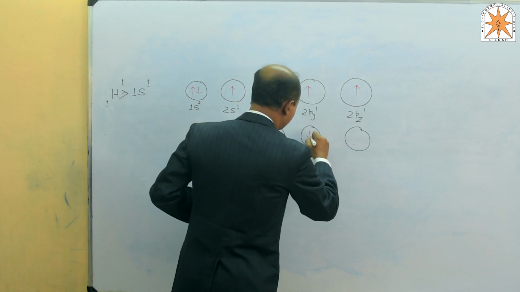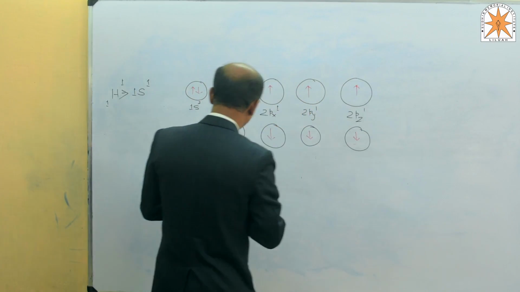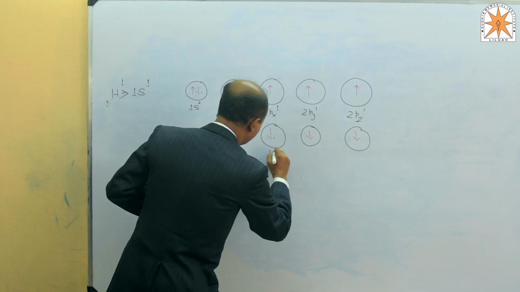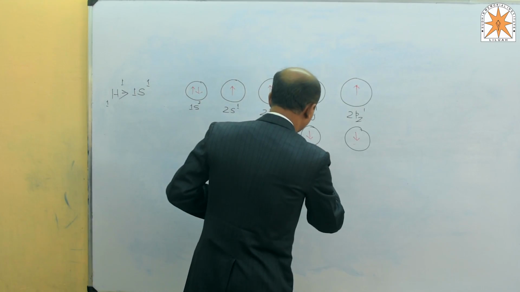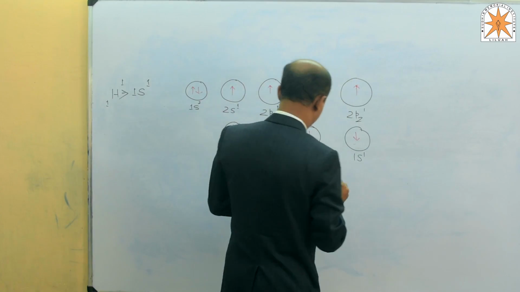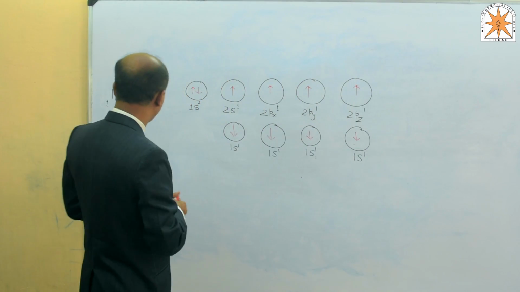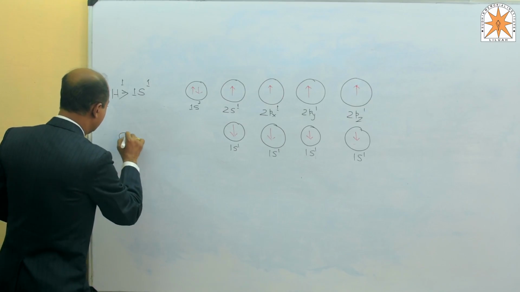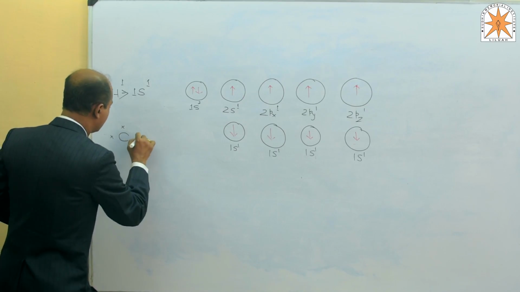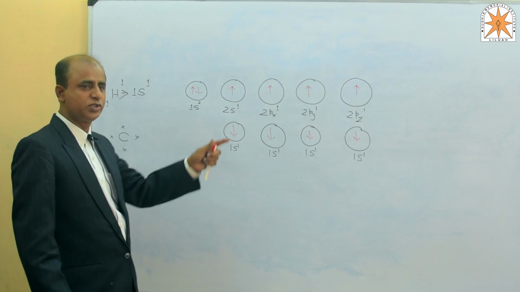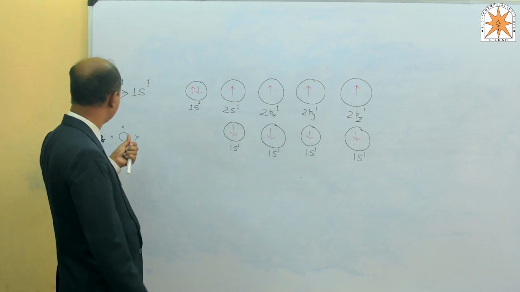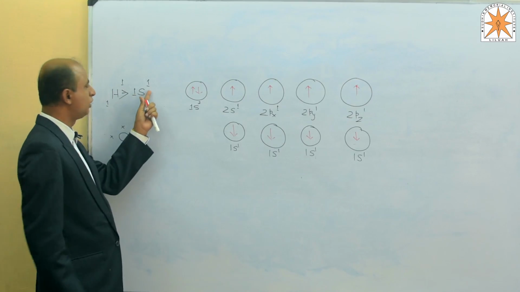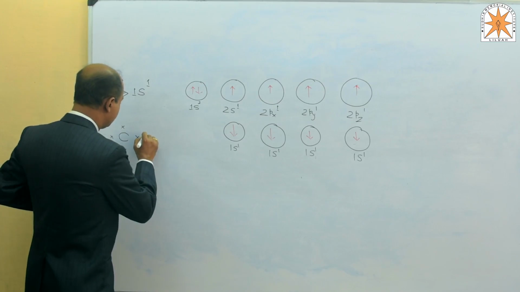This is 1s1, 1s1, 1s1, and this is 1s1. Now sharing takes place. First we have to draw the electronic configuration of carbon here. Carbon has 4 valence electrons, 1s2, 2s2, 2p2. The first orbit contains 2 electrons and the last orbit contains 4 electrons, and hydrogen contains 1 electron. So here sharing takes place.